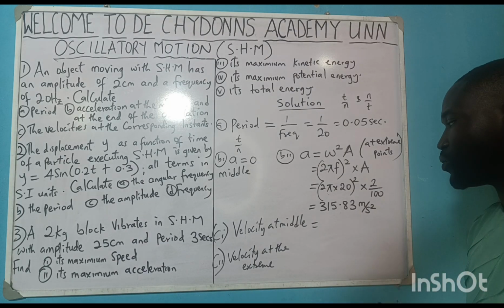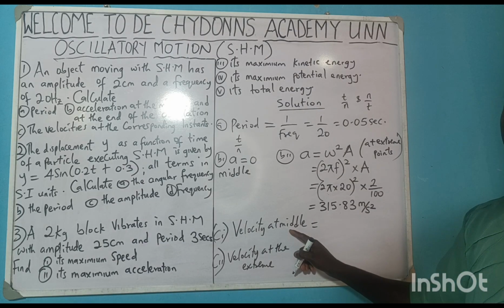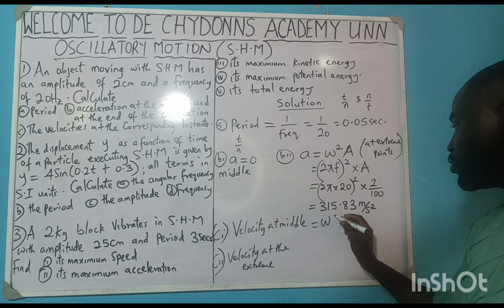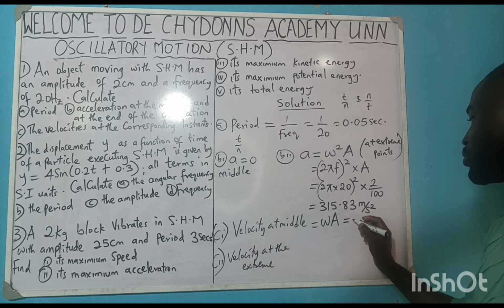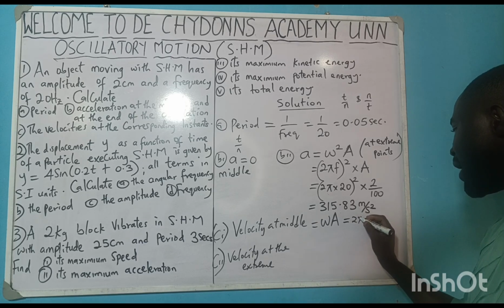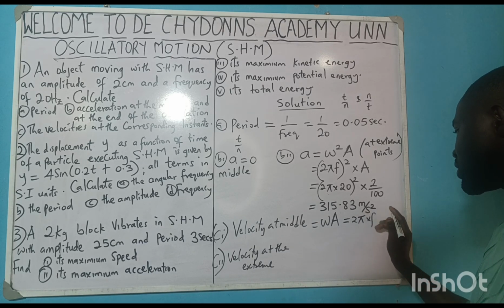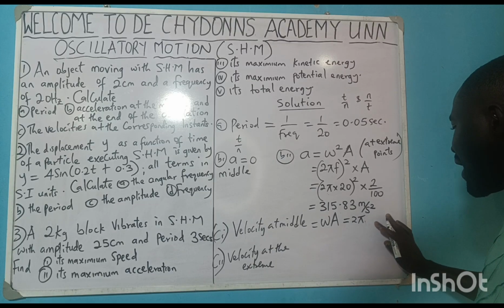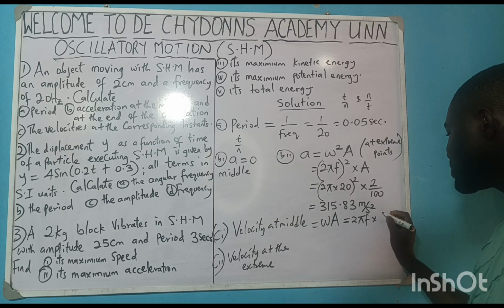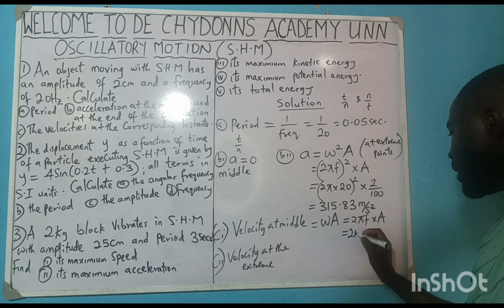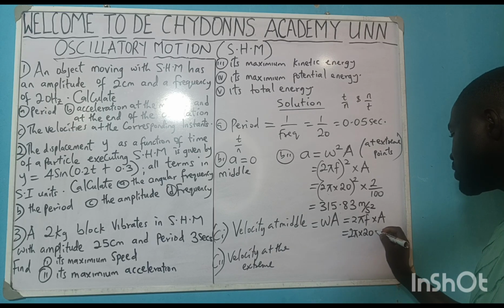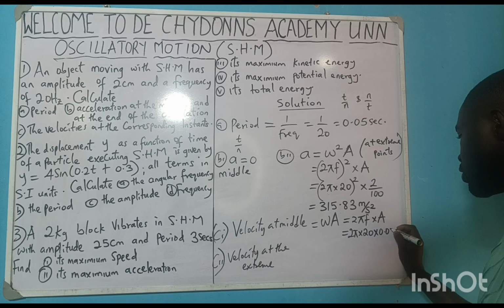Velocity at the middle. At the middle, the velocity is always maximum, and that is wA, always maximum. And what is your w? It is 2 pi times frequency, 2 pi f times your amplitude. And what will it be? 2 pi times 20 times 0.02.